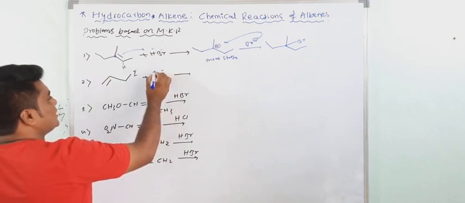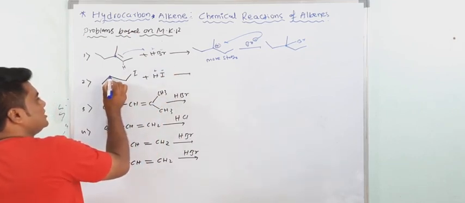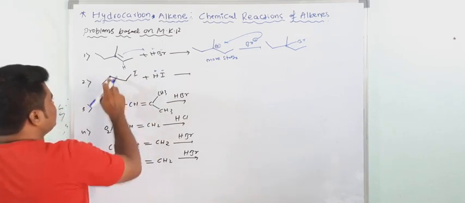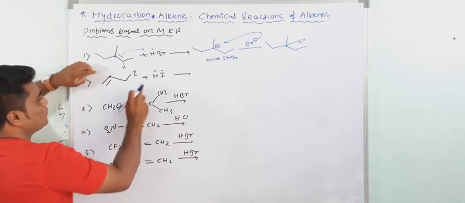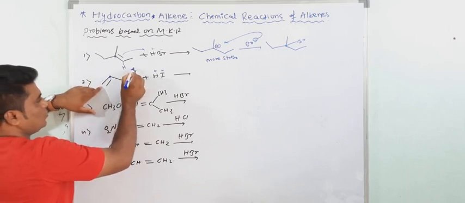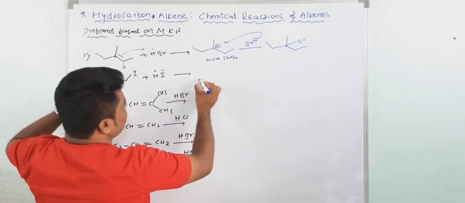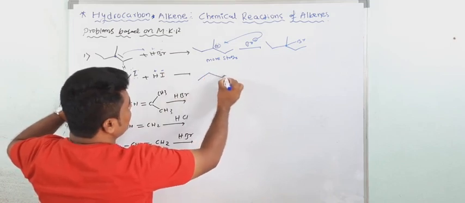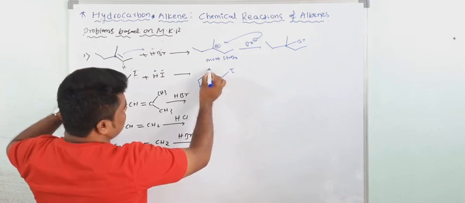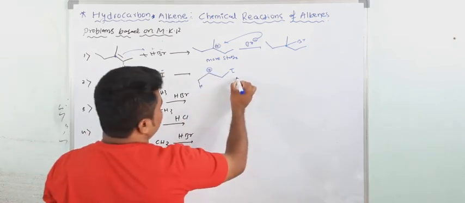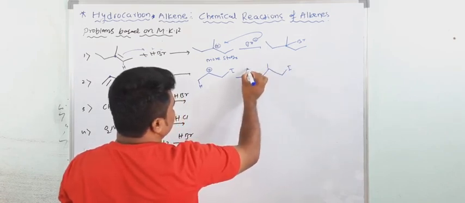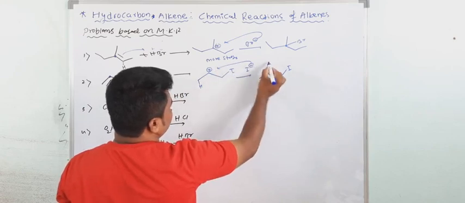The negative part goes to that carbon atom which contains fewer hydrogens, meaning here, according to the Markovnikov rule. And stability is also the same. This is more stable because it is a secondary carbocation. Protonation takes place at this point, a stable carbocation will form, and this carbocation is also stabilized by the lone pair of this iodine. Now see here, what will form? First, protonation will take place at this point. Now this is a carbocation. Then what happens after that? See here, this is iodine and another iodine will come. One more iodine attacks at this point.